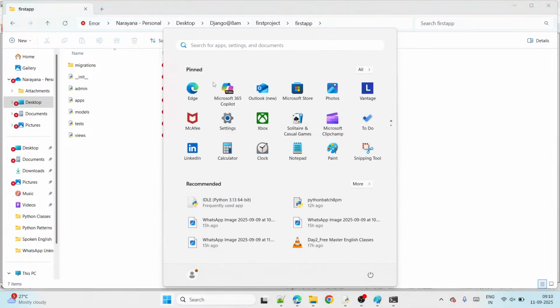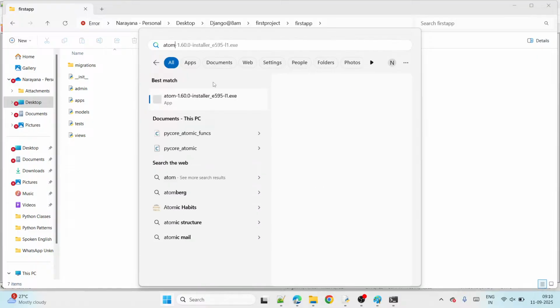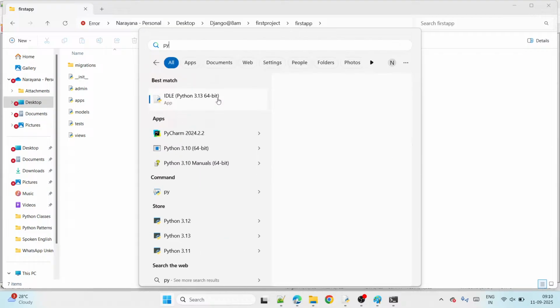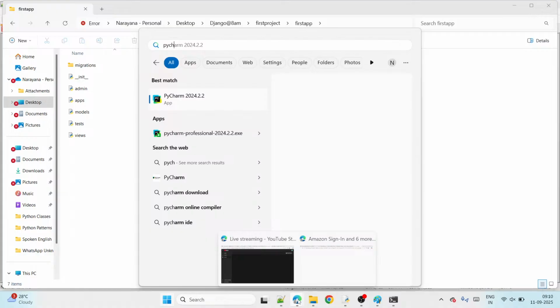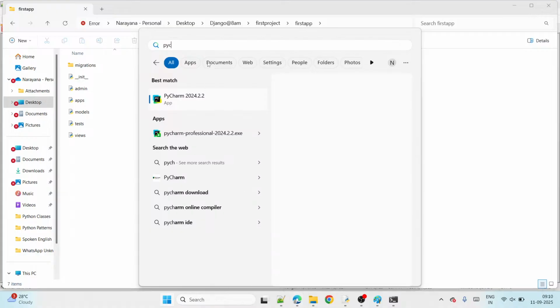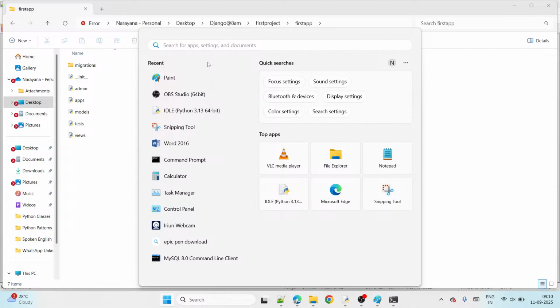In my laptop I think I have Atom. Let me check once. Atom is not there. What about PyCharm? In my laptop PyCharm is there, guys, all of you. So what you do, from Google you download either Atom, or Atom is better, guys. It's very small, very easy to work.